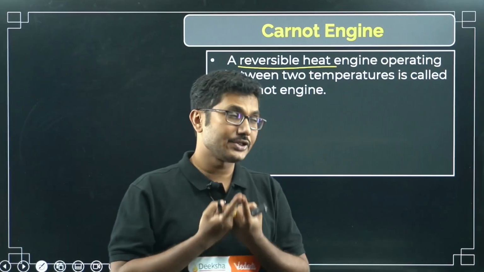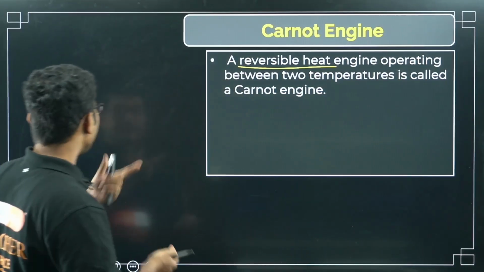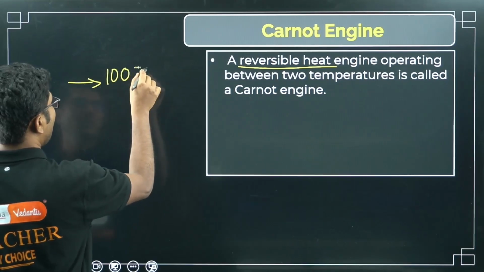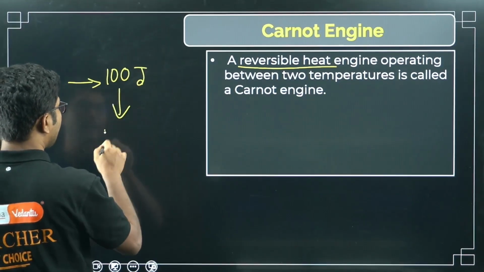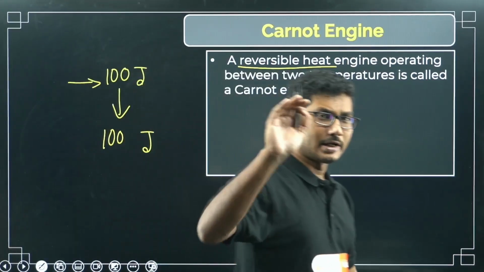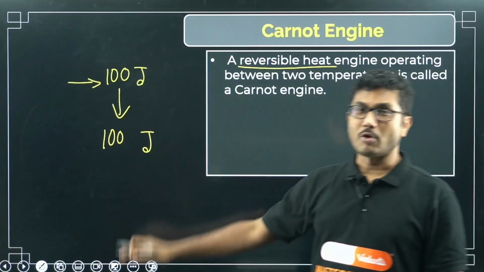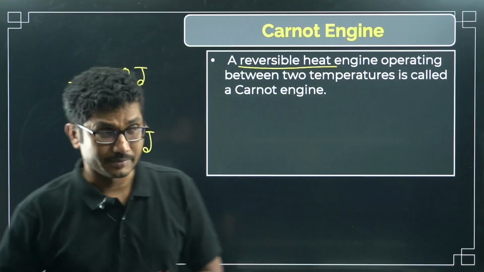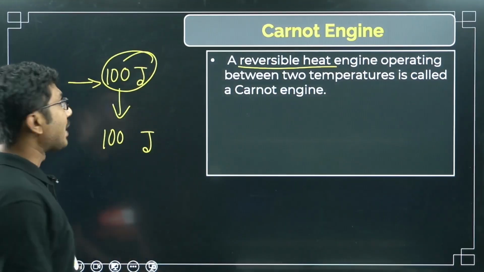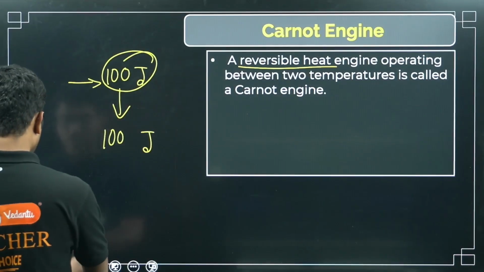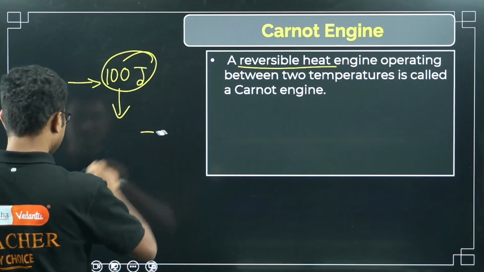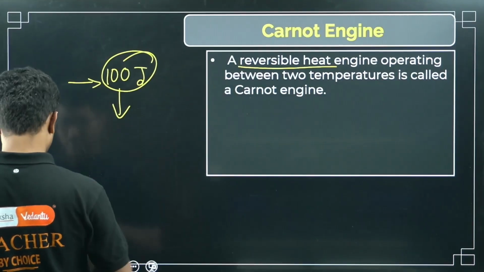What is the meaning of efficiency? We know that if I give you 100 joules of energy, then if you can convert the entire 100 joules of energy into work, then we say this is 100% efficient. But that is not possible by the second law of thermodynamics. The second law says that if you are receiving 100 joules of energy, you cannot convert the entire energy into work. You have to waste some of the energy, and you have to send that back to the sink.